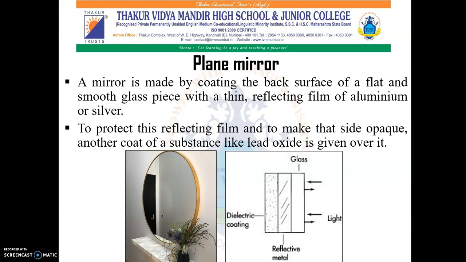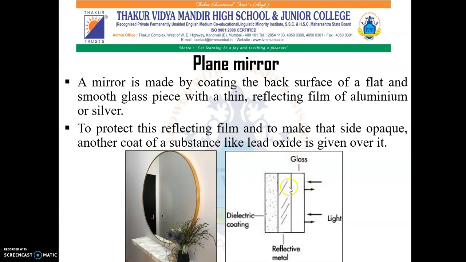A plane mirror is made by coating the back surface of a flat and smooth glass piece with a thin reflecting film of aluminium or silver. To protect this reflecting film and to make that side opaque, another coat of a substance like lead oxide is given over it.